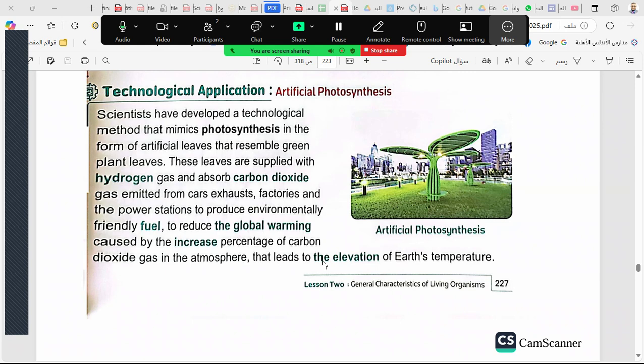This leads to elevation of the Earth's temperature. This is called artificial photosynthesis. They make something like the plant leaves, which can absorb carbon dioxide and can give oxygen.